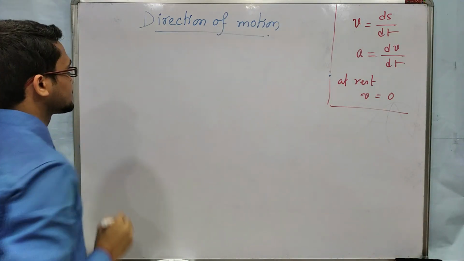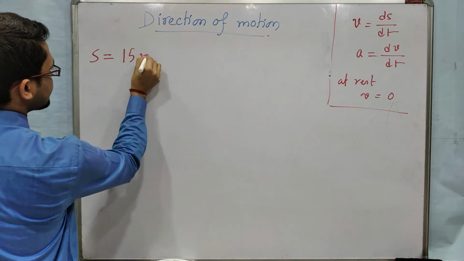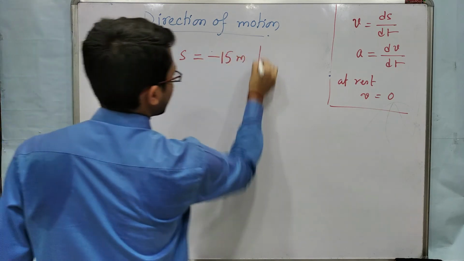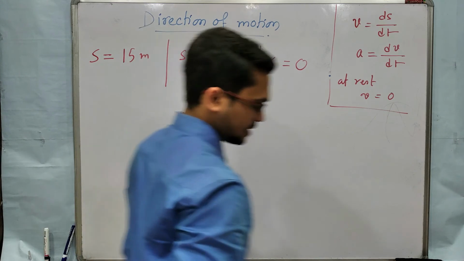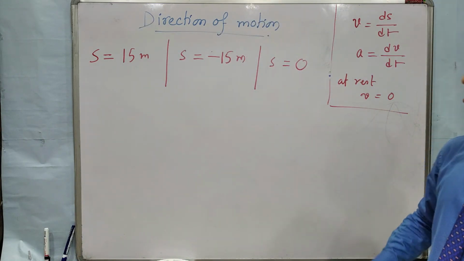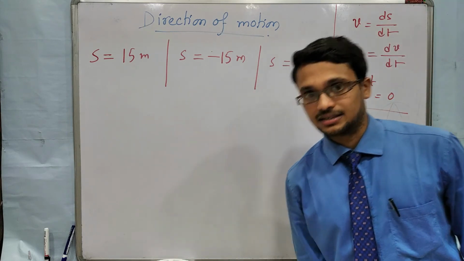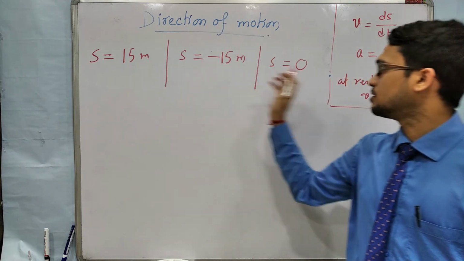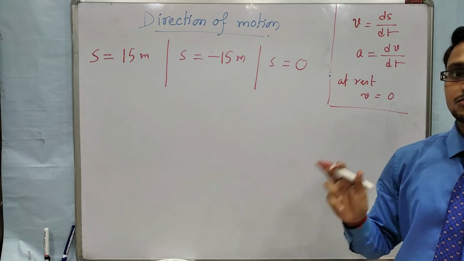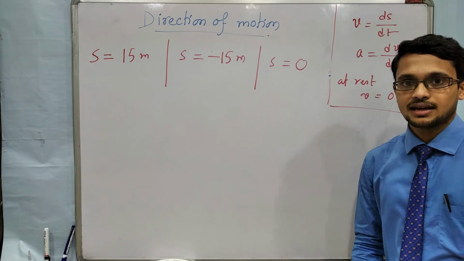So suppose I am giving s equal to 15 meter, next s equal to minus 15 meter, and s equal to 0. This is three cases of a moving object. In which case is the object moving along the positive axis? If these values are along the x-axis, then in which case is the object moving along the positive x-axis? What will be the answer?